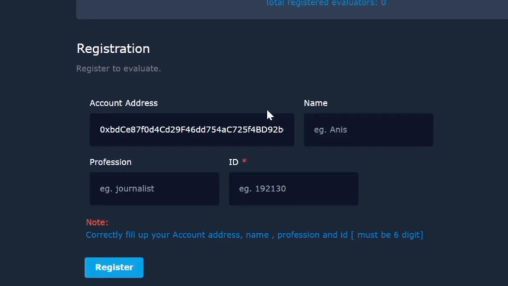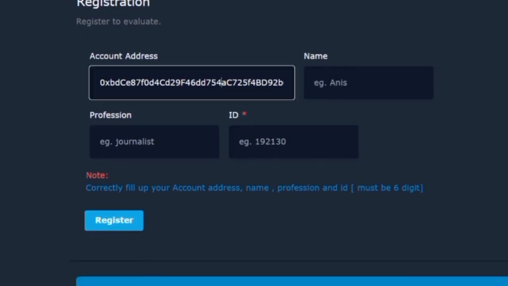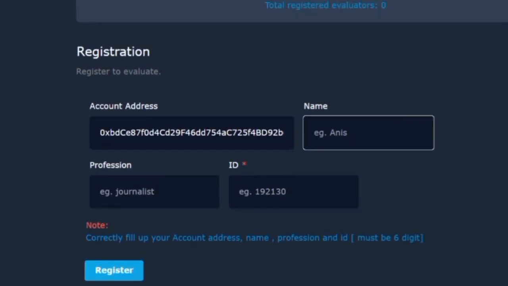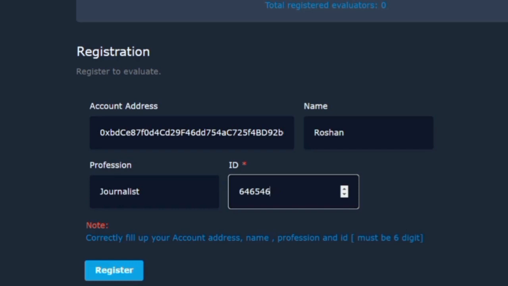So this is the basic homepage of what we have developed till now. It's just a prototype of what we are going to do. We'll be passing our account address and some name, and we would be putting our profession, and a small 6-digit id would be passed, and we would be going to registration.